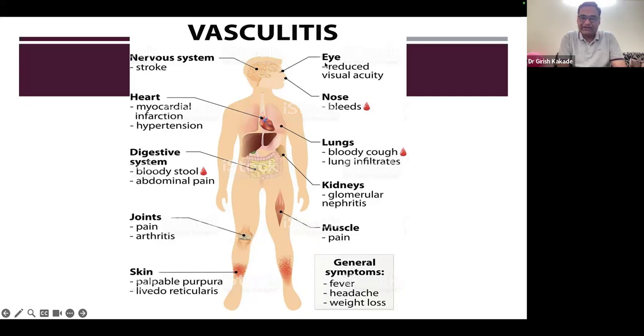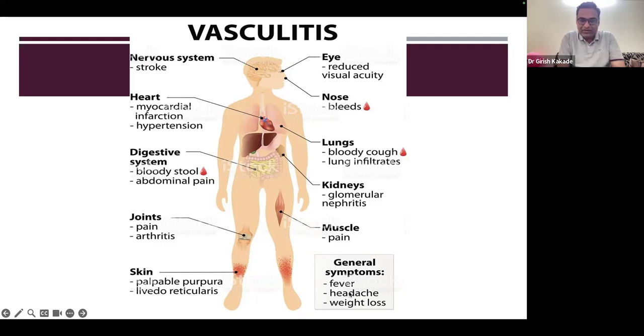In the eye, vasculitis can affect in different ways, leading to reduced visual acuity. In the nose, there can be bleeding. In the lungs, bloody cough, that is hemoptysis, and lung infiltrates are usually seen in small vessel vasculitis. In kidneys, glomerulonephritis, again in small vessel vasculitis. In muscles, there is pain.